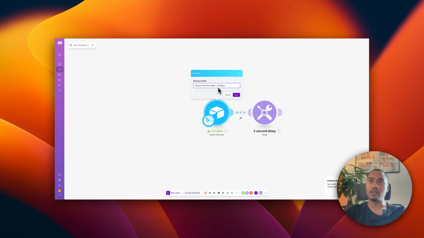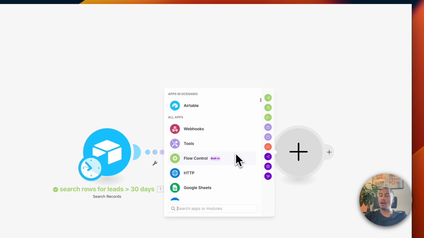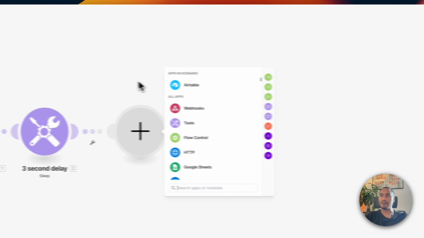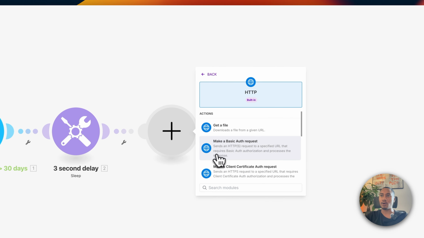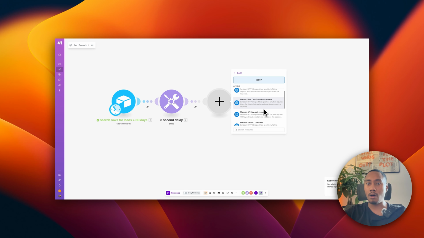Okay, search rows for leads over 30 days. Okay, so now the next thing to do is we have to set up an HTTP request so that we can actually initiate the outbound call using Vapi's APIs. So we're going to choose make an API key auth request, right?